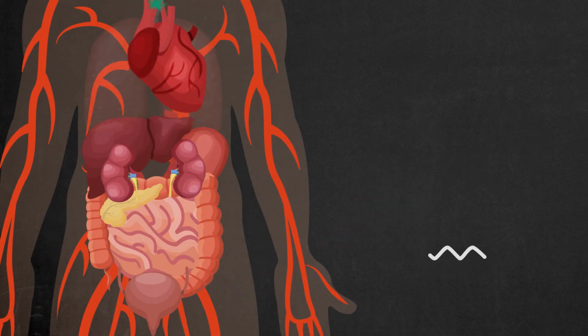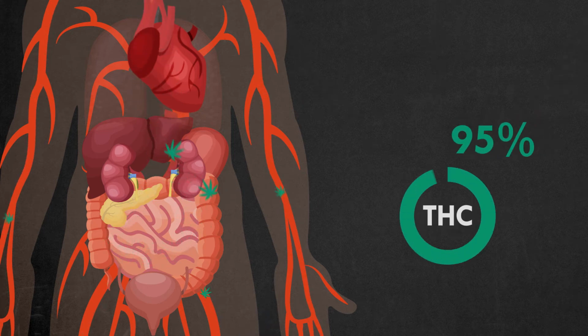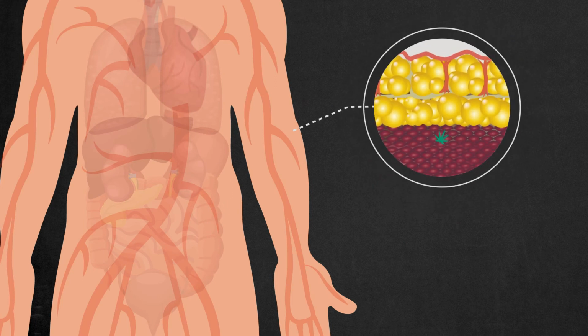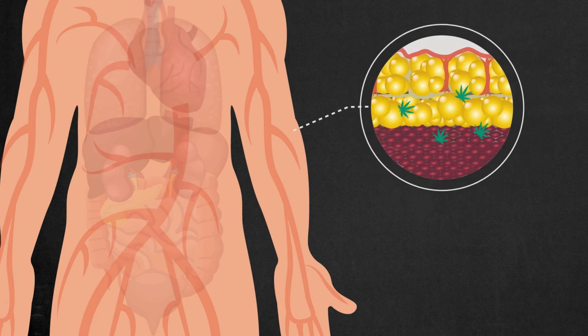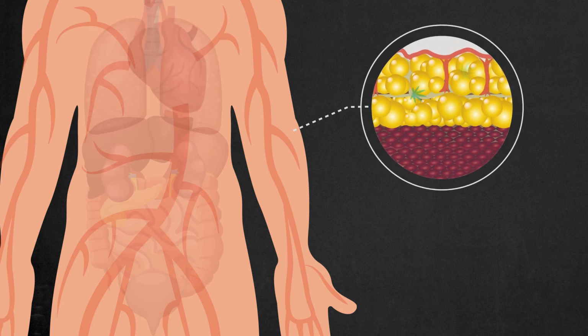When ingested as edibles, THC enters the bloodstream through the walls of the stomach and intestines. Tests show that 90 to 95% of the THC then permeates the blood after ingestion. THC and some of its metabolites are fat-soluble. This means that they can dissolve in fats or oils.